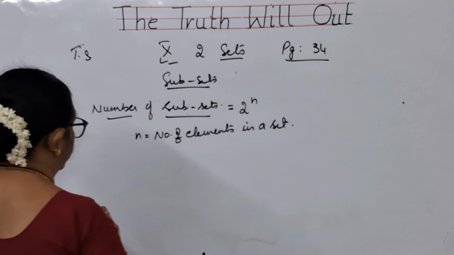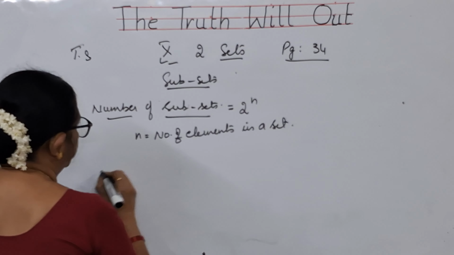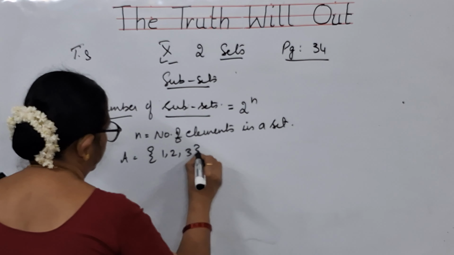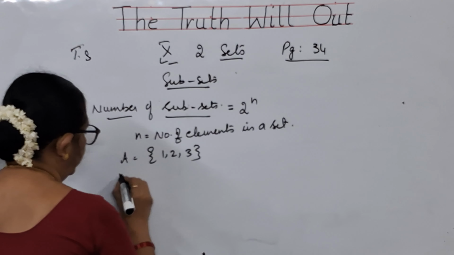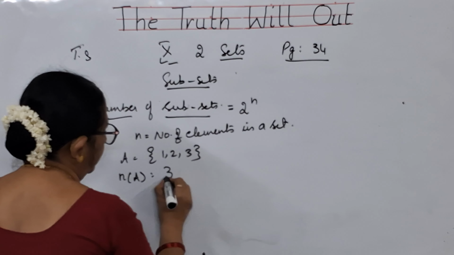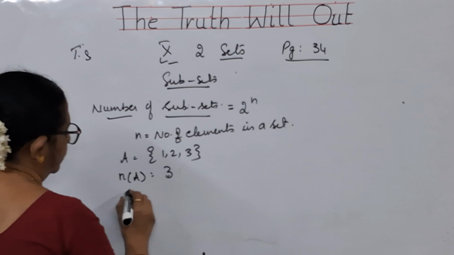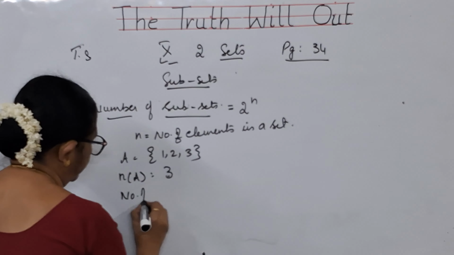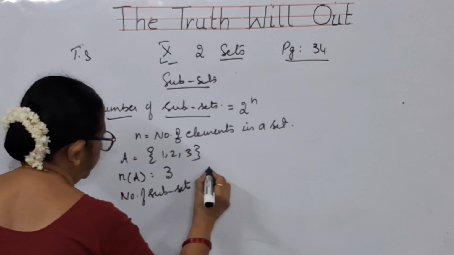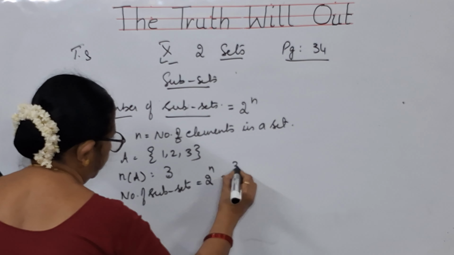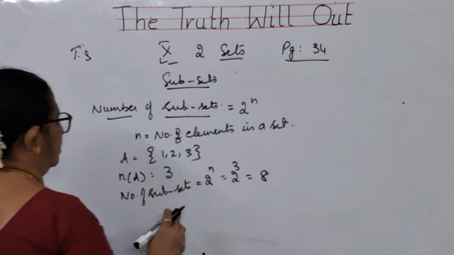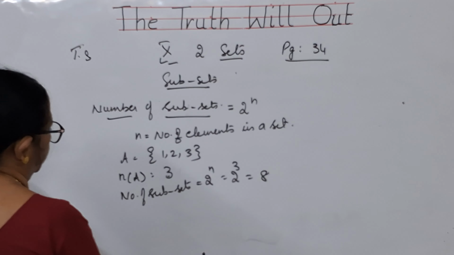So let us see this. Let me talk about a set A. A is equal to 1, 2, 3. So what is n of A, children? n of A means the number of elements in A. How many are there? 3 are there. So what is the number of subsets? Formula: 2 to the power of n. That means 2 to the power of 3, which is 8. I'll get 8 subsets in this. So what are those 8 subsets?